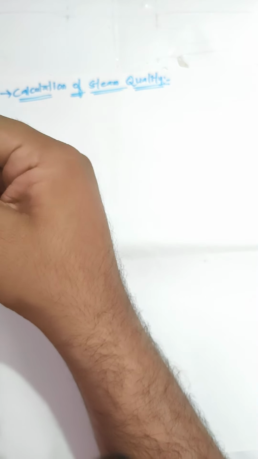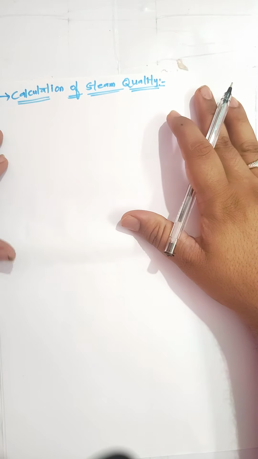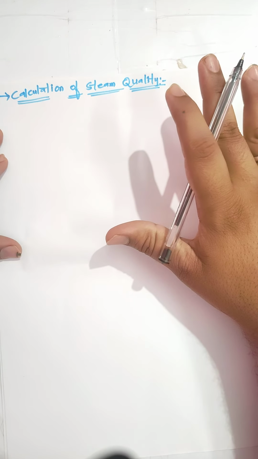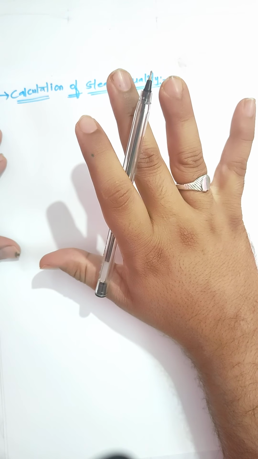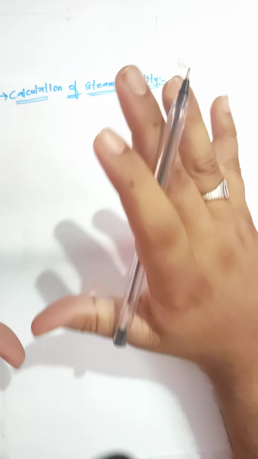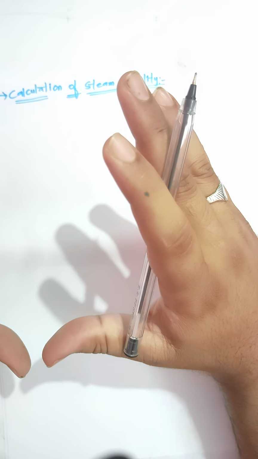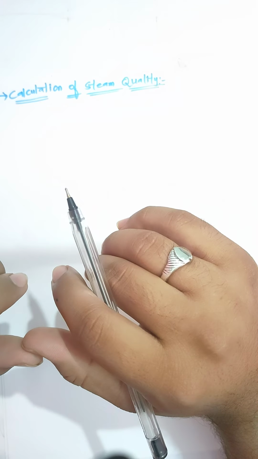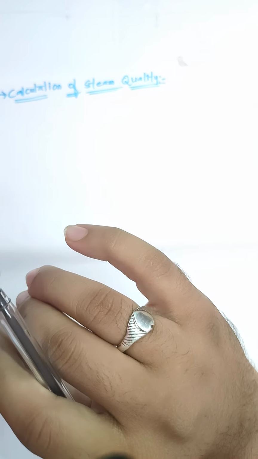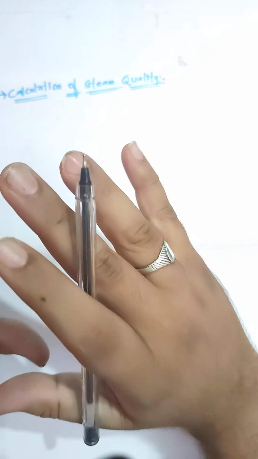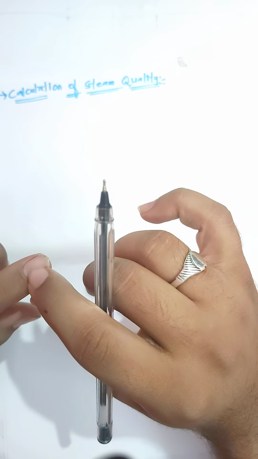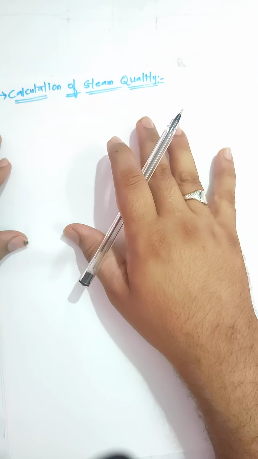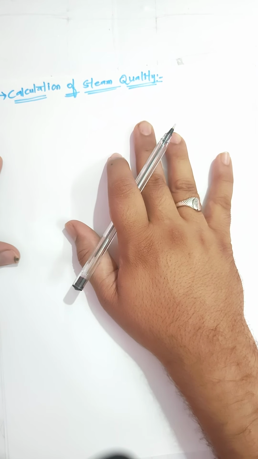So steam quality measures the amount of saturated steam vapor that coexists with condensed liquid in a given system. Okay dear. So this means that quality can be calculated by dividing the mass of the vapor by the mass of the total mixture. Total mixture is in the sense the mass of the vapor plus mass of the liquid. It is also known as dryness fraction.